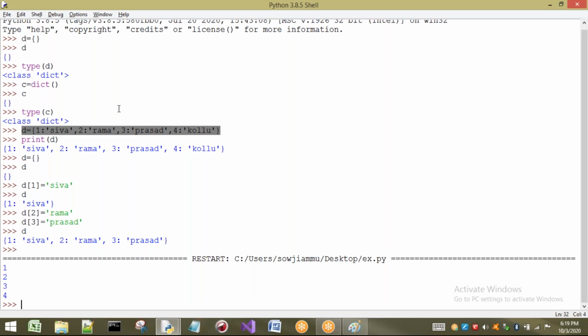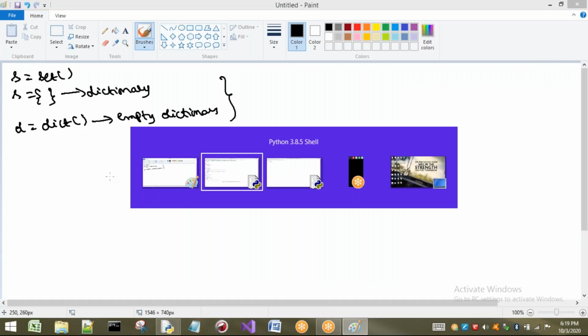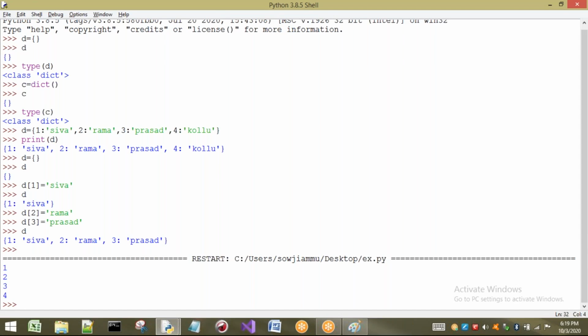Next, let us see what the next point is. We have seen that insertion order is preserved, which is completed. Heterogeneous objects we have taken. Immutable: let us see the immutability concept. So the key should always be immutable. And duplicates are also. Let us see about that.